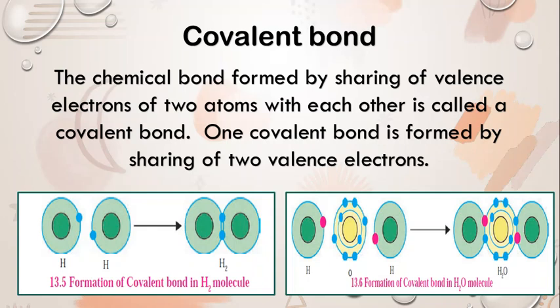In the H2O molecule, the oxygen atom completes its octet by sharing 2 electrons, 1 each, with 2 hydrogen atoms, thus forming 2 covalent bonds. While this happens, the duplets of the 2 hydrogen atoms are completed.